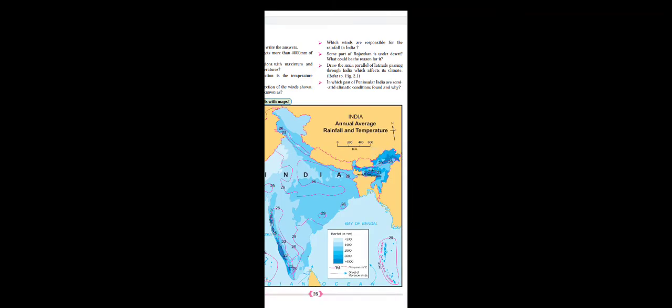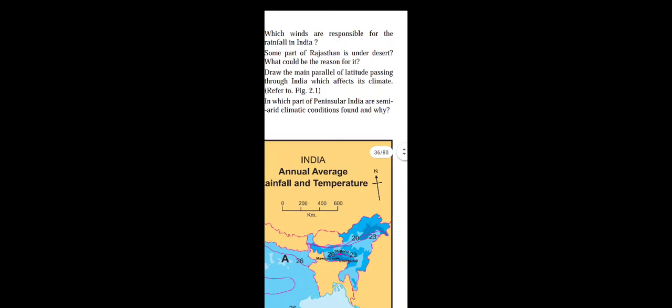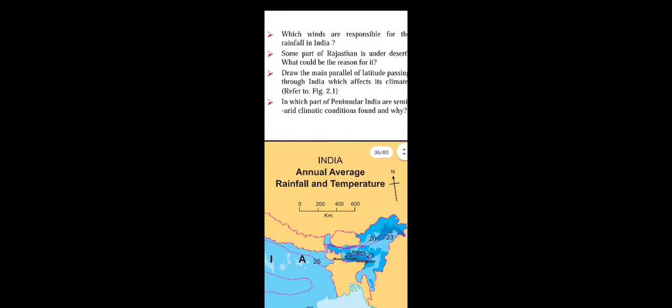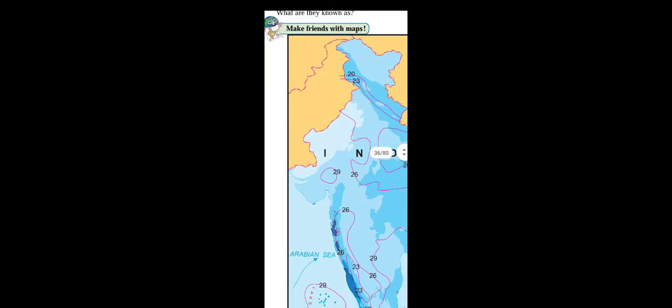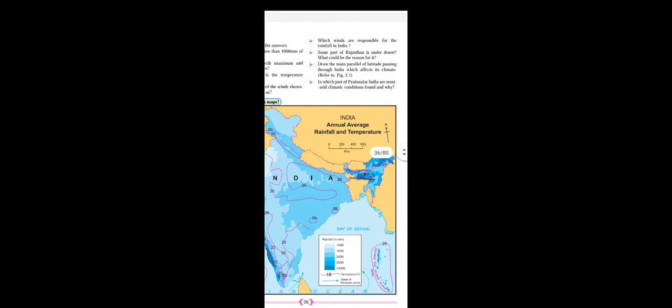Okay, next question: draw the main parallel of latitude passing through India which affects the climatic conditions. See children, from here, 23 and a half degrees, the Tropic of Cancer is passing through India, and due to that it affects the climatic conditions of India.